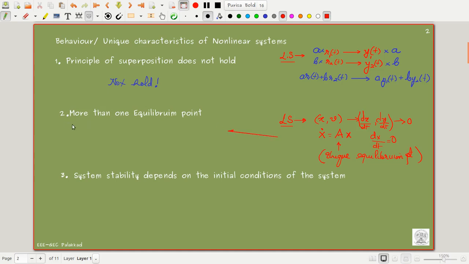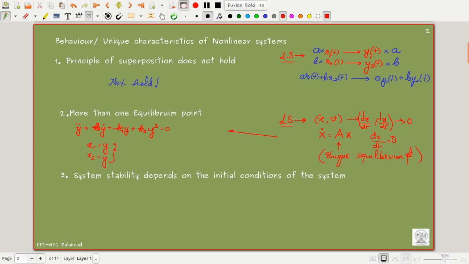Okay, for example, I'll show you a problem here. y double dot plus b times y dot plus k1 times y plus k2 times y cubed equal to 0. If I have a system like this, I can write the state equations as x1 equal to y and x2 equal to y dot.